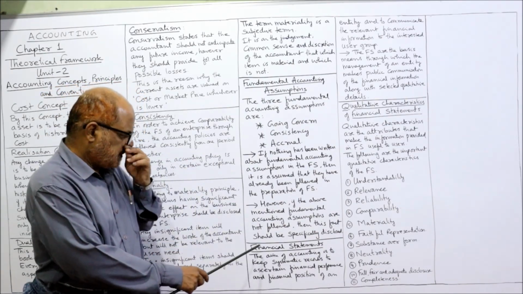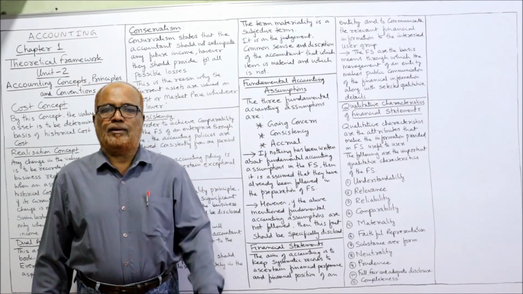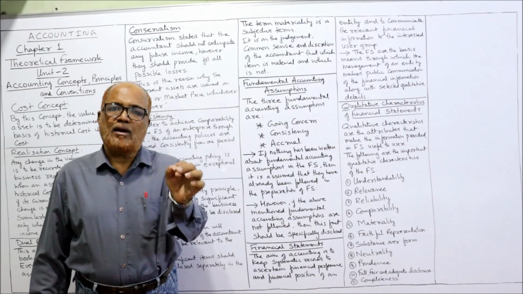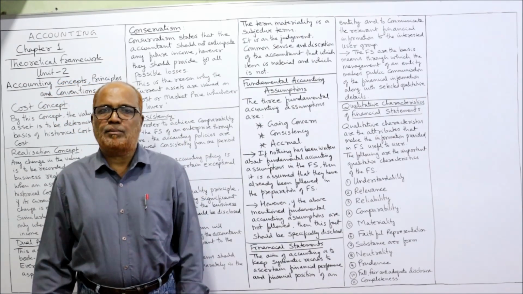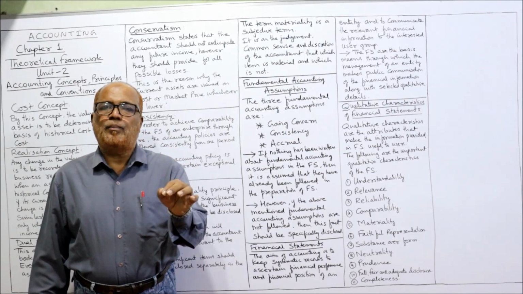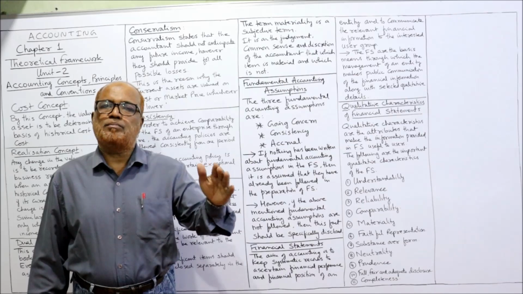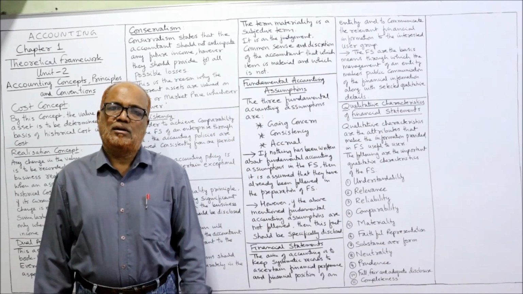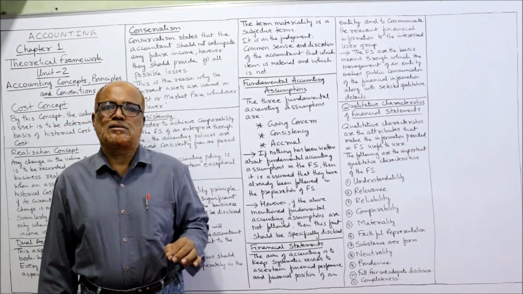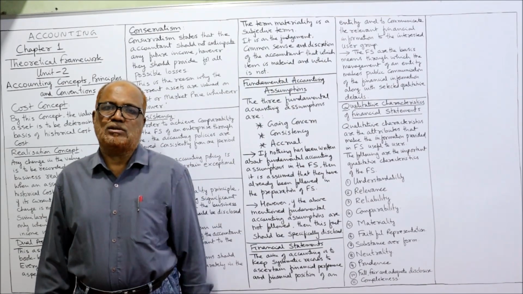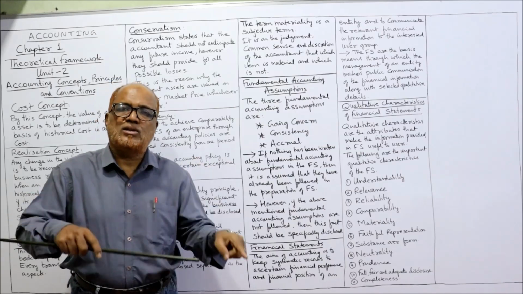Now come to financial statements. Financial statements are the end product of accounting. The accounting will begin from recording the transactions, and accounting will end with the preparation of financial statements. Financial statements are very important. The financial statement consists of profit and loss account, balance sheet, cash flow statement, and a number of schedules and notes. These financial statements are used by a number of users to take rational decisions. The decisions of so many parties are dependent on financial statements.